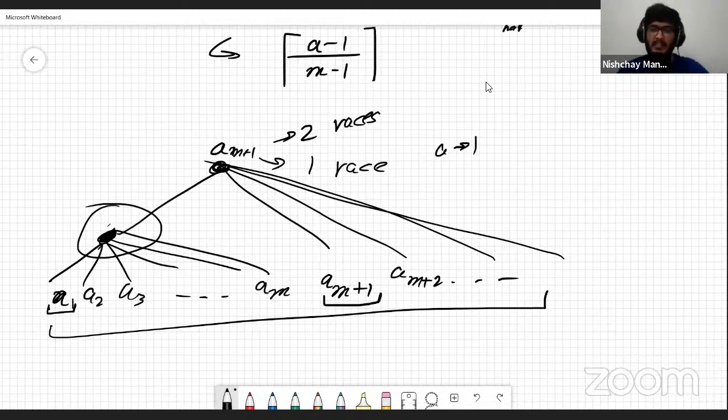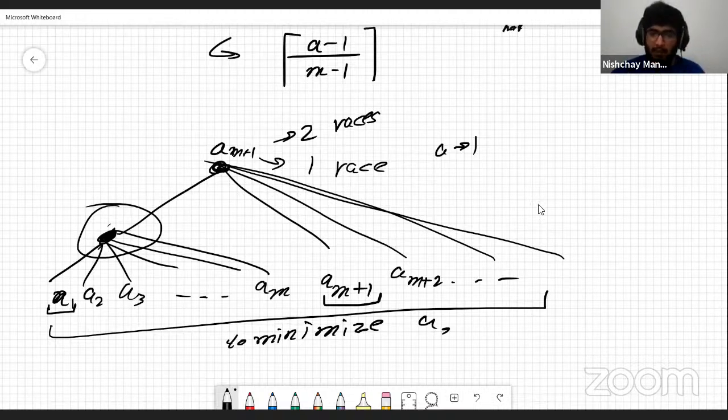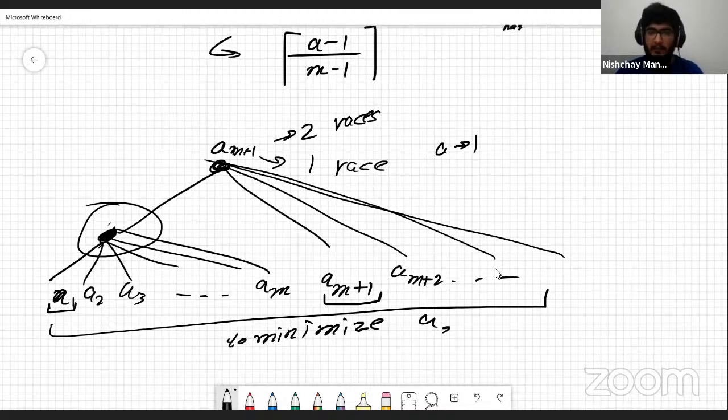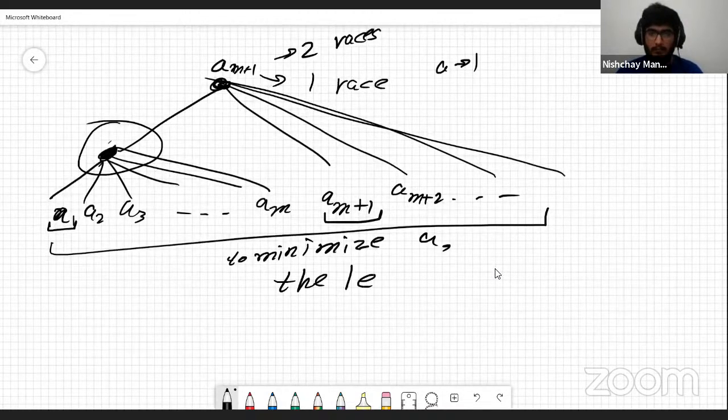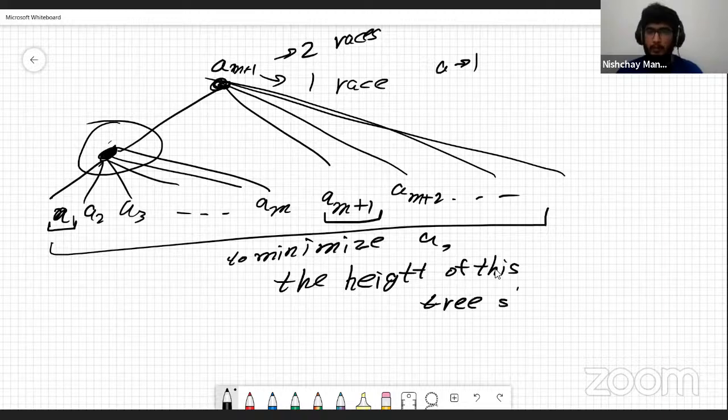So to minimize A, we can see from this graph that the tree should be as balanced as possible. The height of the graph should be minimum. To minimize A, the height of this tree should be minimum.